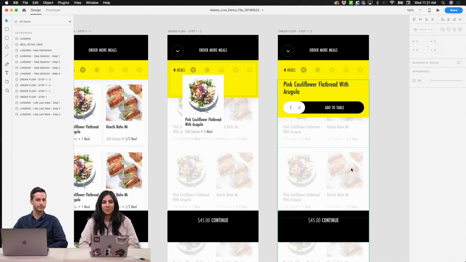Yeah. I think it's always good to take a step back from your design and then come back with fresh eyes, like you said, and then you'll see things that you didn't see before because you're just staring at it.